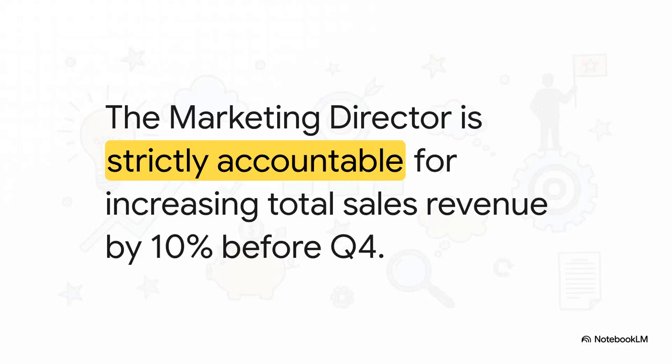And this brilliantly illustrates the power of the SMART framework. Listen to this updated version. The marketing director is strictly accountable for increasing total sales revenue by 10% before Q4 of this financial year. Boom. We have a specific metric, total sales revenue. It's measurable, 10%. It is strictly accountable. The marketing director owns this whole thing. It's realistic and it's time-bound, before Q4. See what we did there? We completely transformed a vague wish into a razor-sharp, actionable strategic tool.